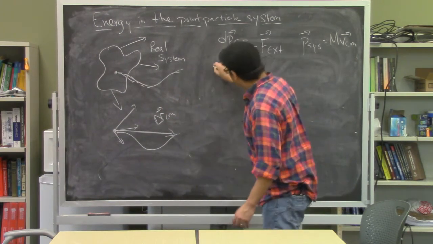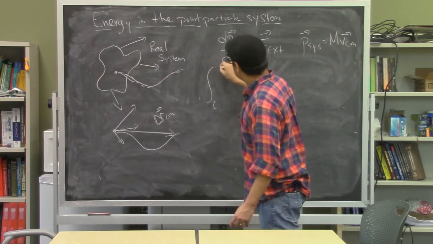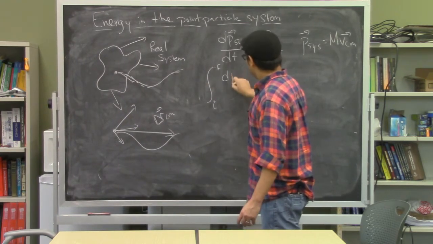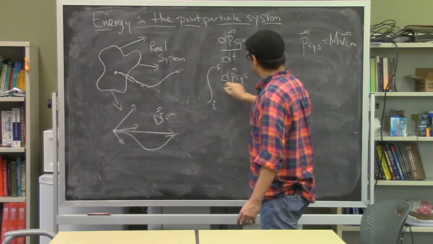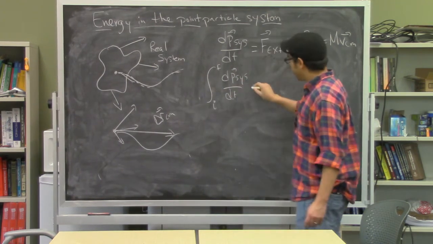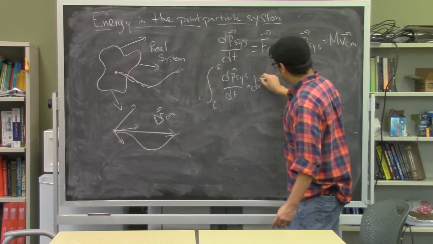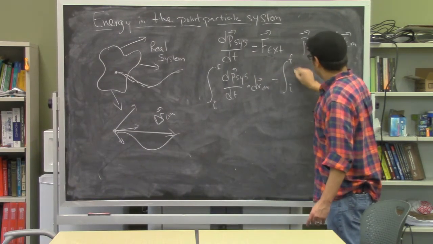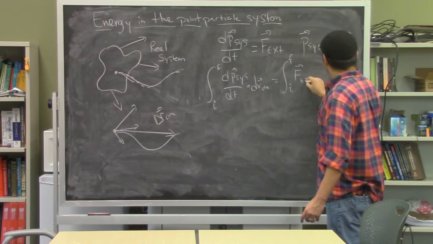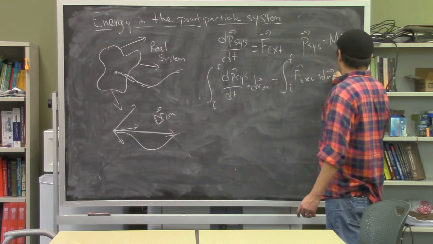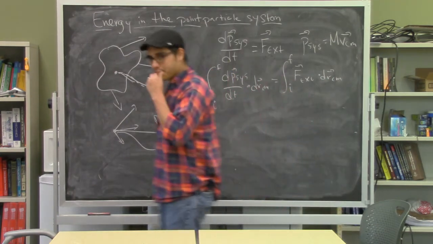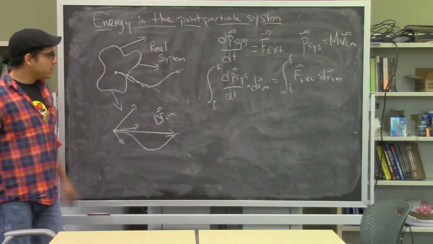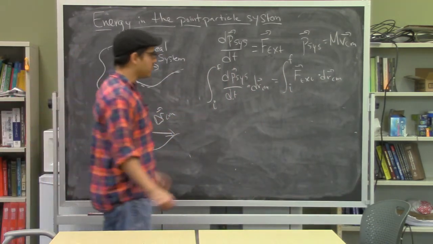And so we'll go ahead and integrate this equation from some initial to some final state. We'll take the dot product of the time rate of change of the momentum of the system and its displacement, and we'll dot that into the external force dotted into its displacement of the center of mass. Now, you can already see something on the right-hand side that probably makes a lot of sense to you.